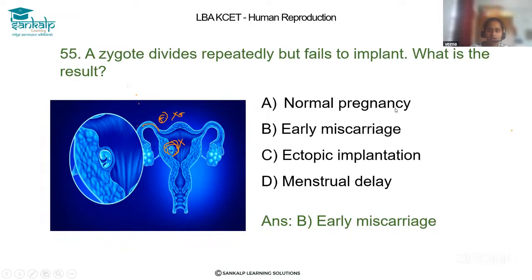Normal pregnancy we cannot expect, because here implantation is not done at all. And ectopic implantation is another biological term: if the blastocyst implants in regions other than the uterus, that is called ectopic implantation. And the menstrual delay is also not correct. Immediately after the implantation fails, menstruation will occur. So the correct answer is B, early miscarriage.